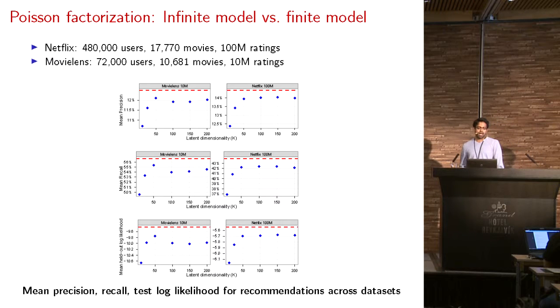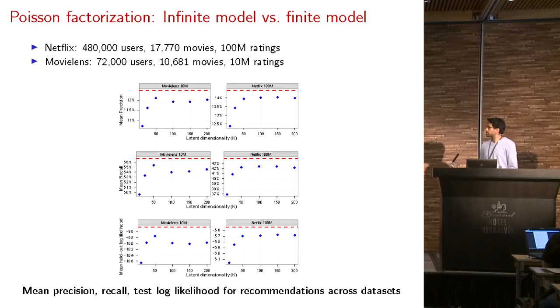So we ran this Bayesian nonparametric Poisson factorization model and the finite model on 2 large movie data sets, the Netflix with 100 million ratings and MovieLens with 10 million ratings. And on each, we are interested in precision, recall, and the predictive log likelihood.